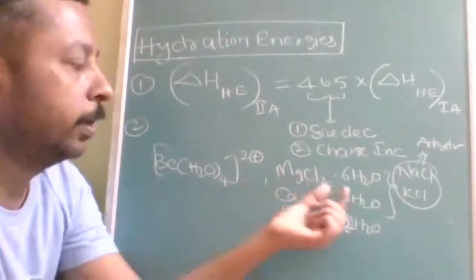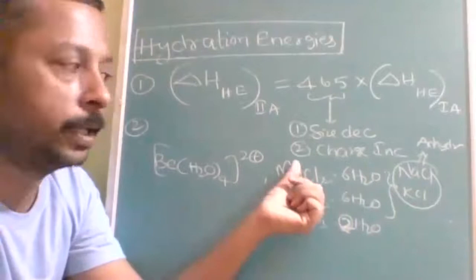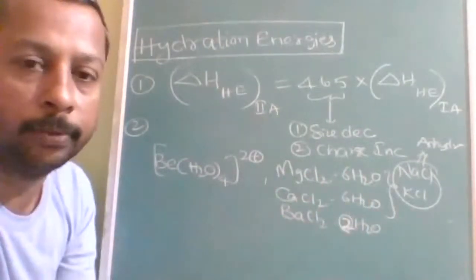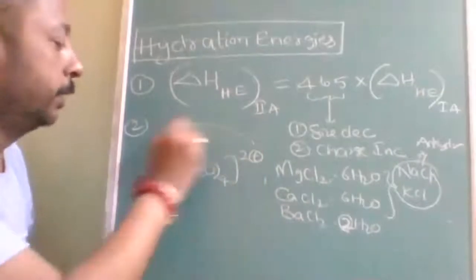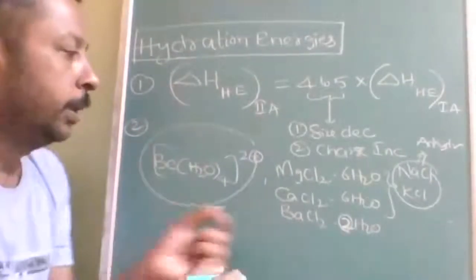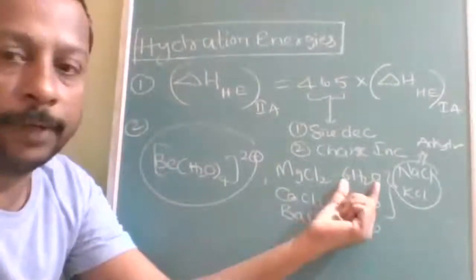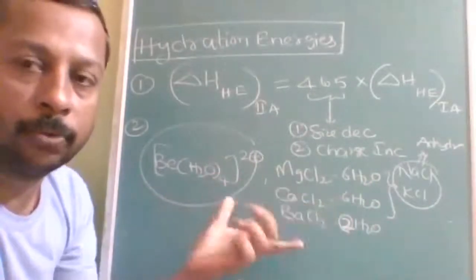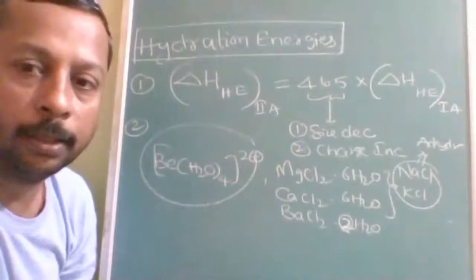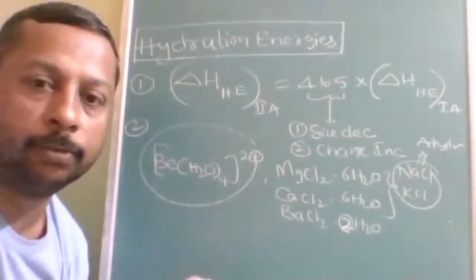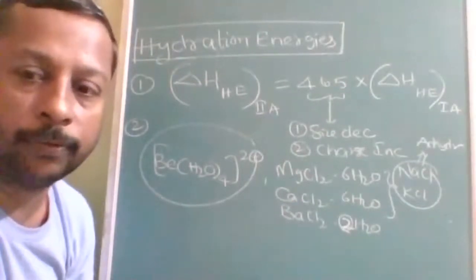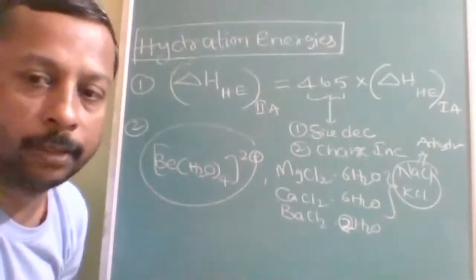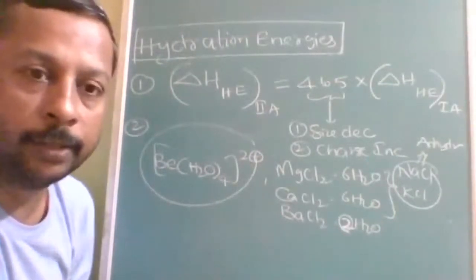So actually what will it form? Smaller size, larger number of molecules. Bigger size, fewer molecules. But beryllium is a typical case: it not only forms water of hydration, it forms a complex. I have already explained the difference between these two with copper sulfate pentahydrate. In CuSO4·5H2O, all 5 water molecules are not water of hydration.